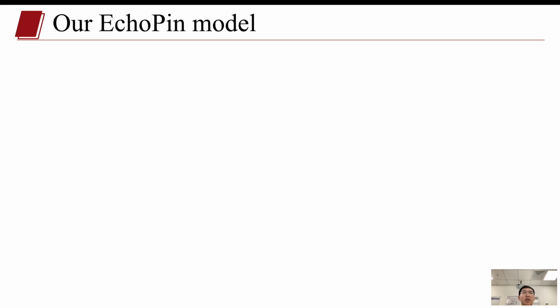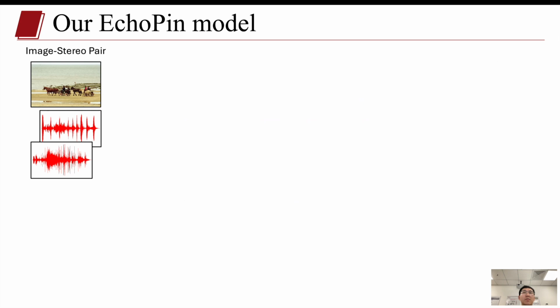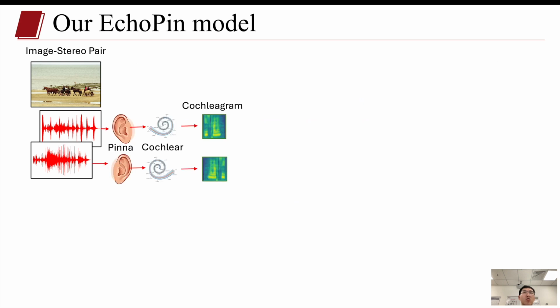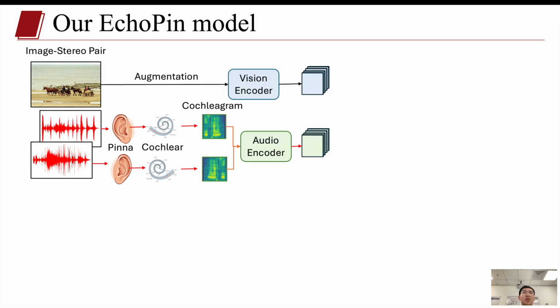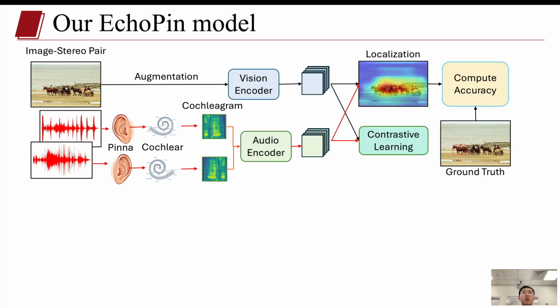To tackle SSL, seeking inspiration from neuroscience, we propose our EchoPing model based on the standard audiovisual model architecture. EchoPing gets the image and stereo audio input, applies the pinna filtering, and converts to cochlear representations. The downstream encoders process the image and the cochleogram independently to extract their feature maps. Finally, we use the cosine similarity to compute the visual and audio similarity as indicated by the heat map. The location with the highest activation value, indicated by the triangle, is the predicted sound source location.